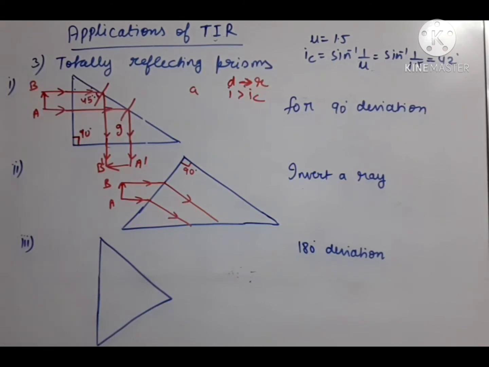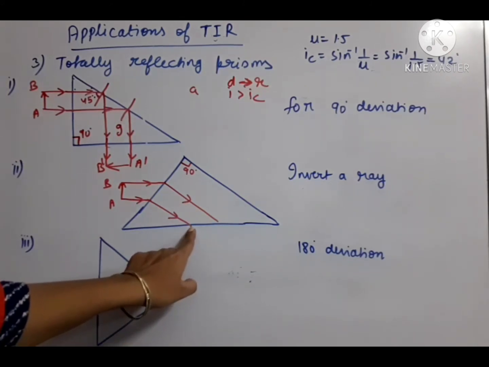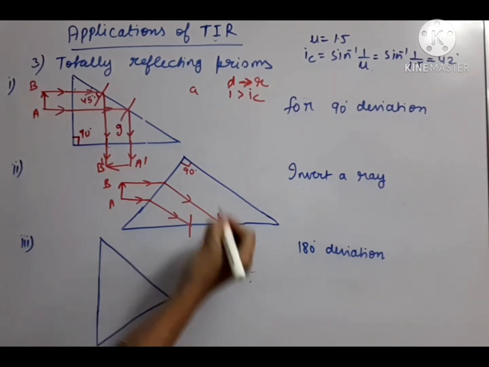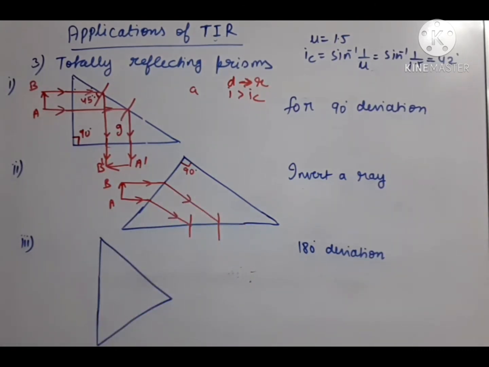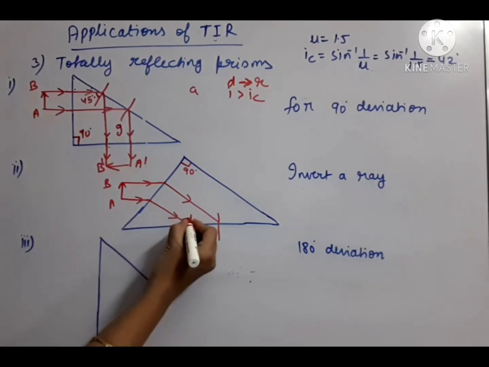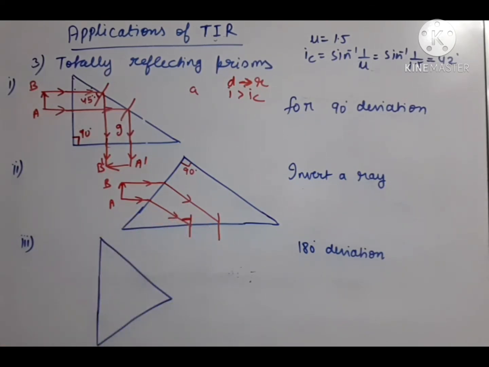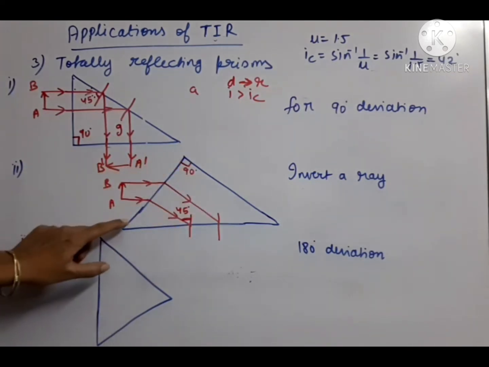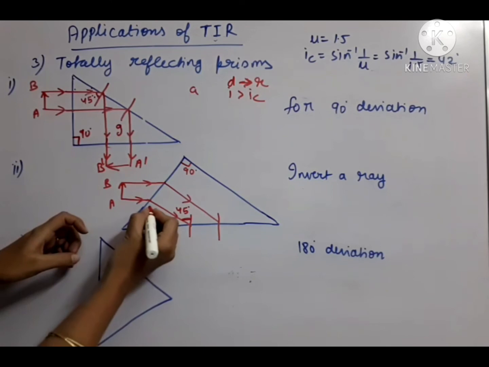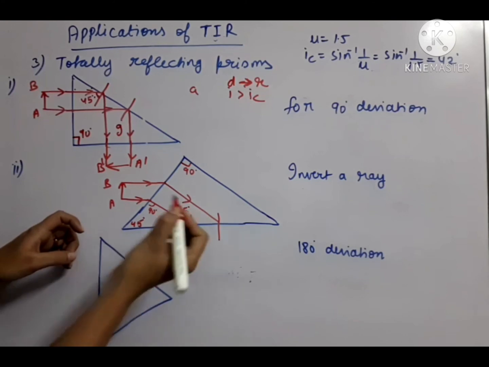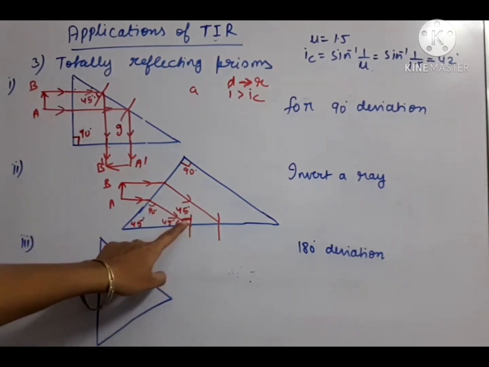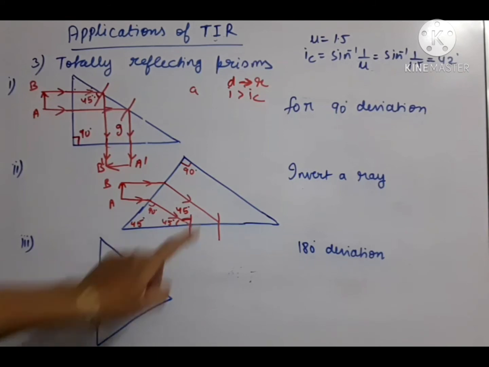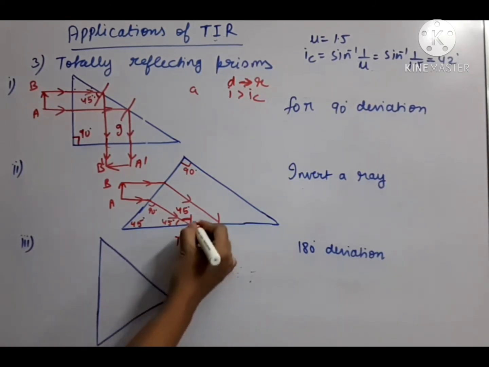Okay. So due to the refraction, the bending in the ray will take place and the bending will be like this. Okay. Again at this position, if we draw the normals and if we find this angle, it will again come 45 degree. You can take the help of again full triangle. This is 90. So this is 45. This is 90. So this is 45. So this way we will get here 45 degree angle, which is more than critical angle. So here TIR will take place.